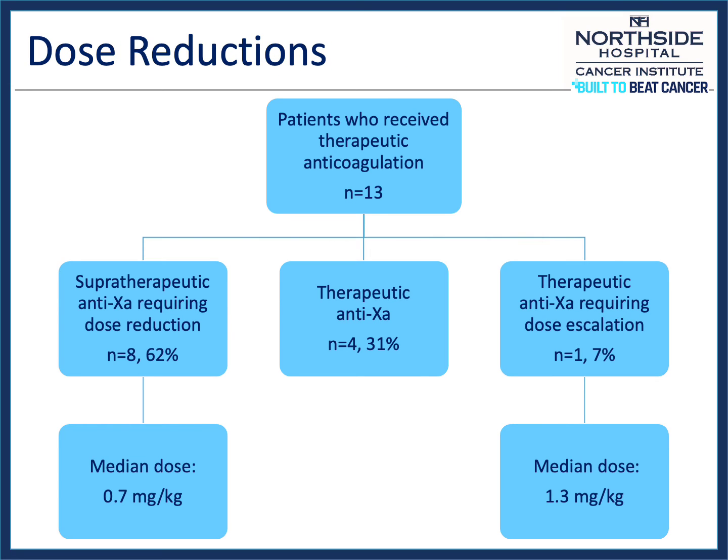Of the 13 patients analyzed in the study, 8 patients had a supratherapeutic anti-10A level that required dose reduction of their anticoagulation. The average dose for these patients was 0.7 milligrams per kilogram. Only one patient required a dose escalation. 4 patients had therapeutic anti-10A levels with 1 milligram per kilogram dosing with no adjustments. There were no documented bleeds in any of the patients.